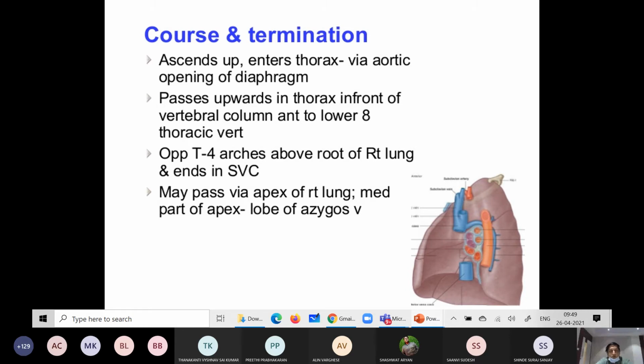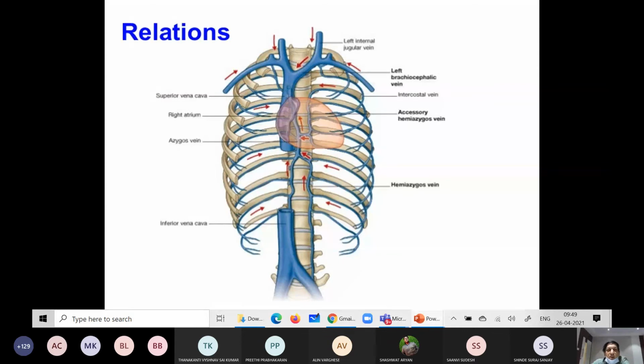It may pass via the apex of the right lung, and that is the lobe of the azygos vein. So remember one important point: at the level of the sternal angle it arches above the root of the right lung and finally enters the superior vena cava.